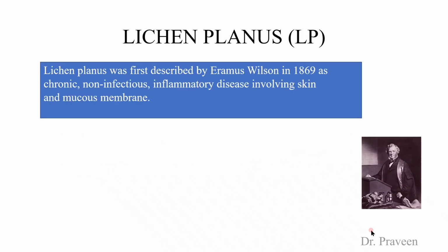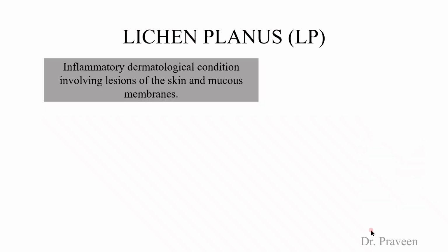Lichen planus was first described by Erasmus Wilson in the year 1869 as a chronic, non-infectious, I repeat, non-infectious inflammatory disease involving the skin and mucous membrane. It may involve skin only, or the mucous membrane, or a combination of both. It is an inflammatory dermatological condition involving lesions of the skin and mucous membrane.